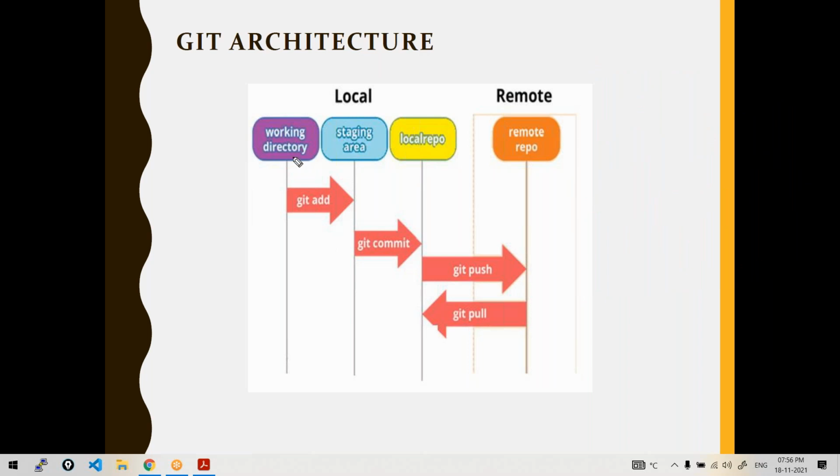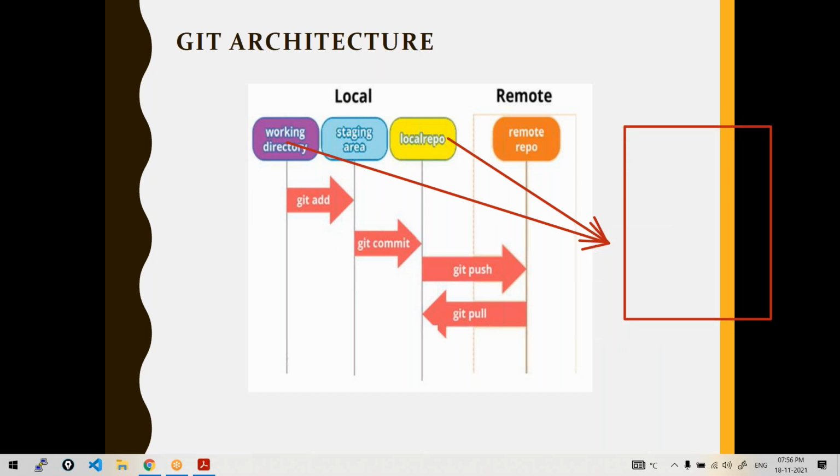Another point is, this is again another interesting part. Till now I've been talking about the working directory and local repository as two separate directories, and you work on the working directory, then move your changes to local. But here, if you check, the working directory and local repository are physically the same directory. Then how come you say working directory and local repository? Physically they are the same, but logically they are different. What does it mean exactly? Let me tell you, this is going to be really interesting.